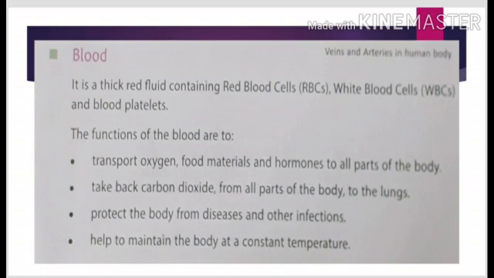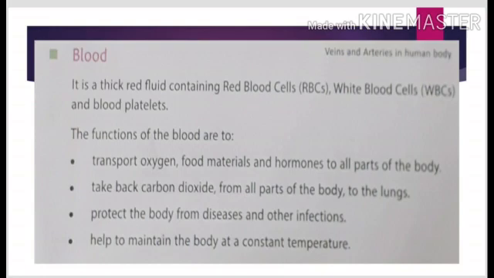Now, what are the functions of the blood in our body? Blood is responsible to transport oxygen, food materials, and hormones to all parts of the body. Hormones are the chemicals which are released within our body. Second one, the blood takes the carbon dioxide back from all parts of the body to the lungs.